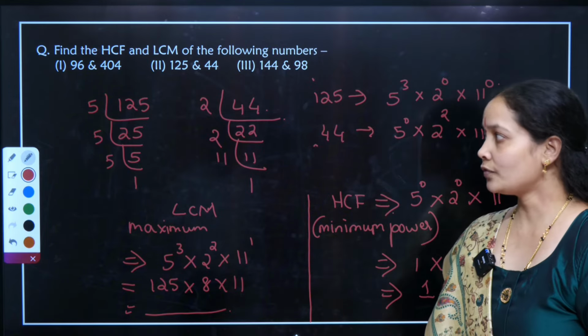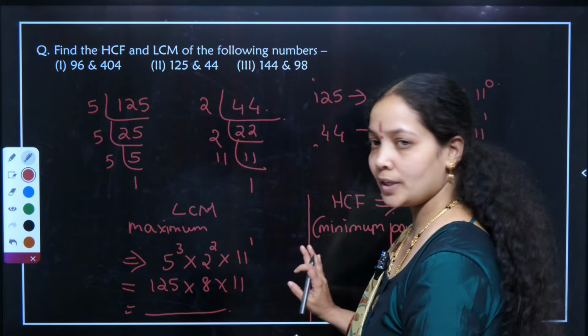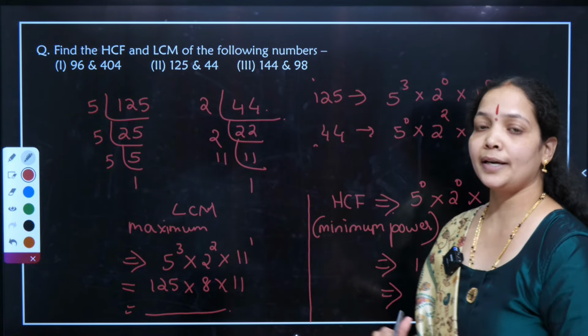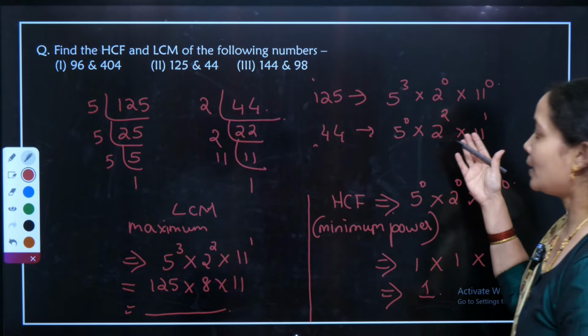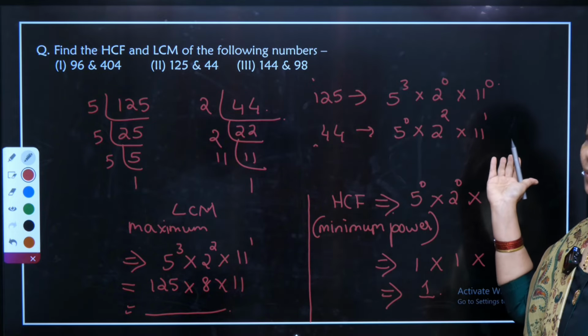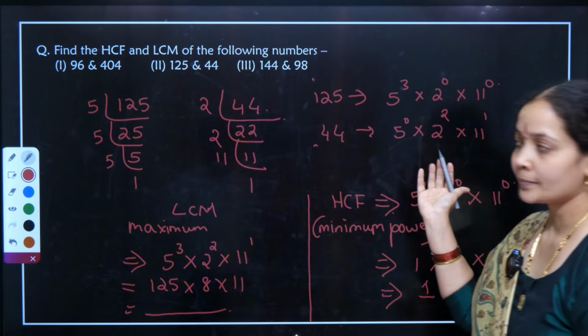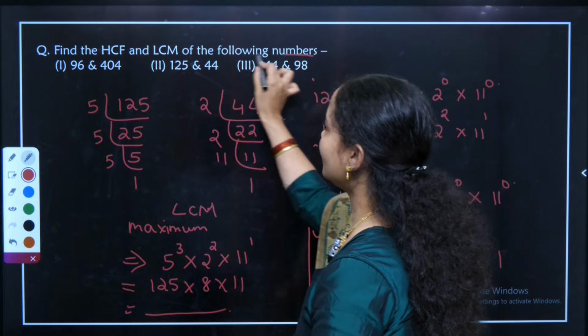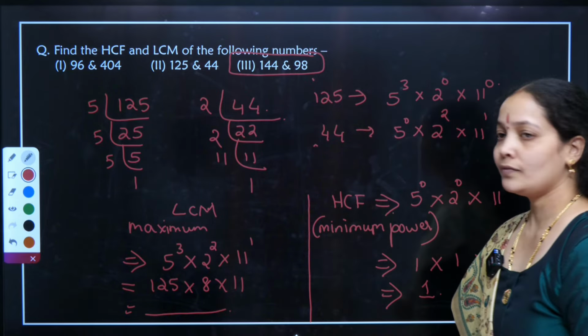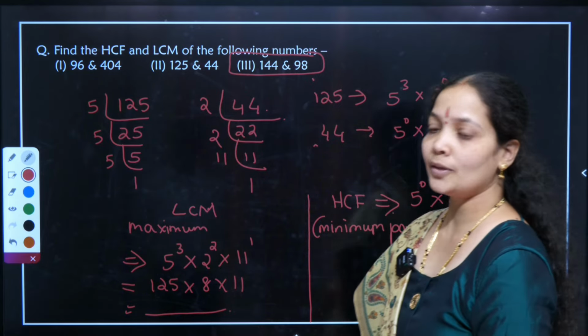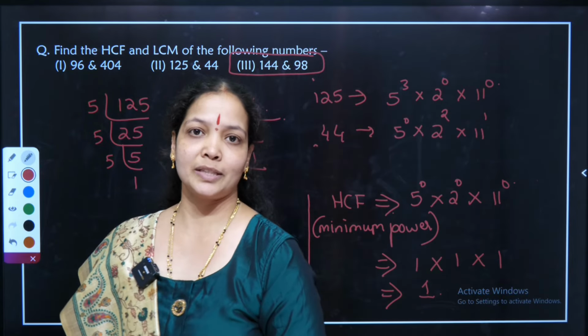Now I think you are fine with the first question and the second question. We have done an elaborated method and given you an important trick of equalizing powers, where you can go with no errors. I hope you will do the third question, which is finding LCM and HCF of 144 and 98 in your book, and you will share your comments with me.